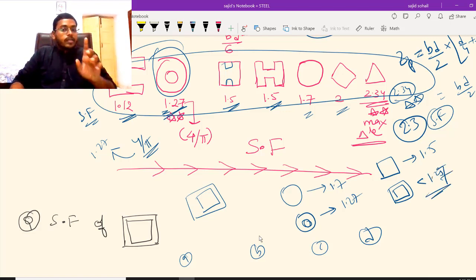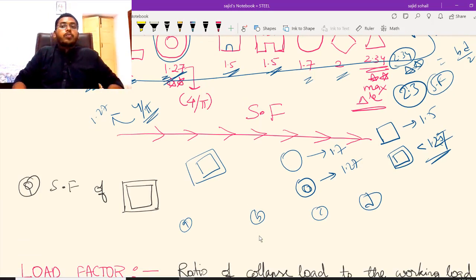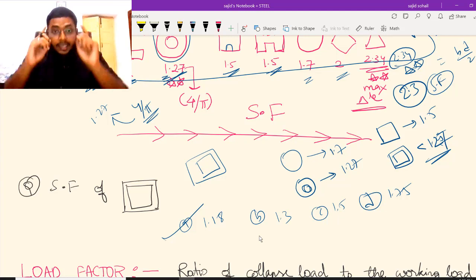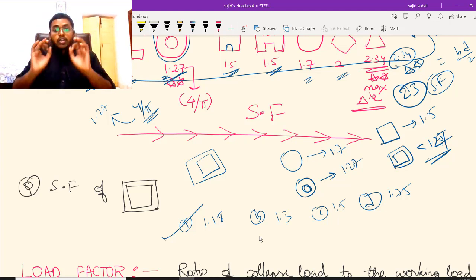It is a matter of common sense. Obviously you can just see the options, whatever are less than 1.27. If the options are like 1.18, 1.3, 1.5, 1.75, you can blindly tick A and move on. This is application of your common sense.